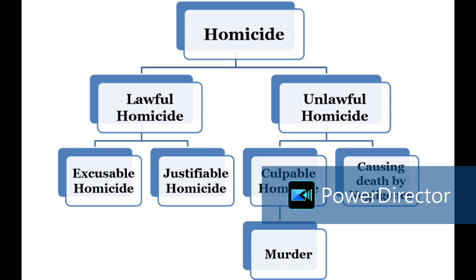So let us try to understand. There are a lot of clauses in this, a lot of exceptions, and explanations are also there. We need to understand 299 and 300 in elaboration. The other things you need not bother about, as there are other chapters or units that deal with other crimes and then other legal procedures.